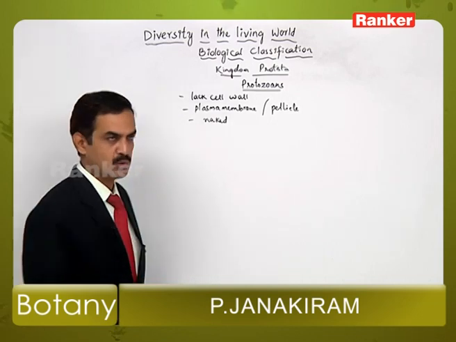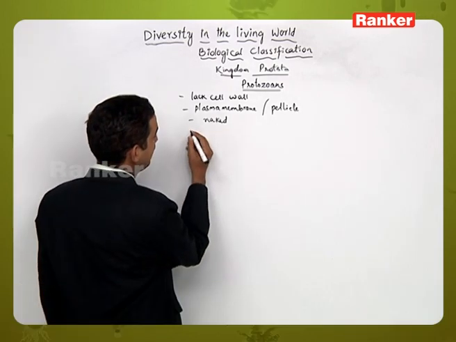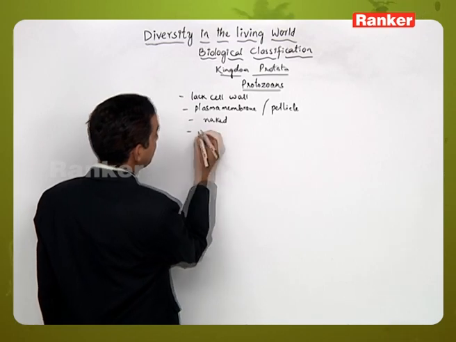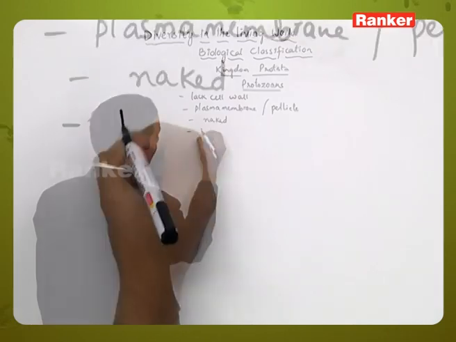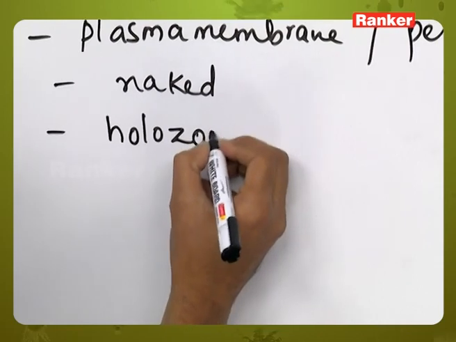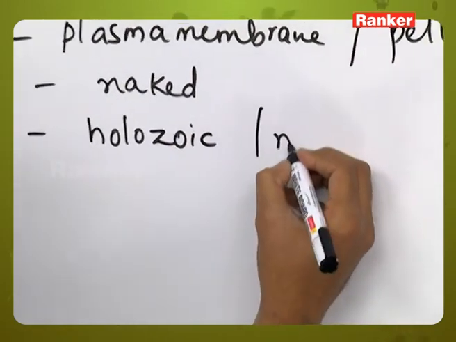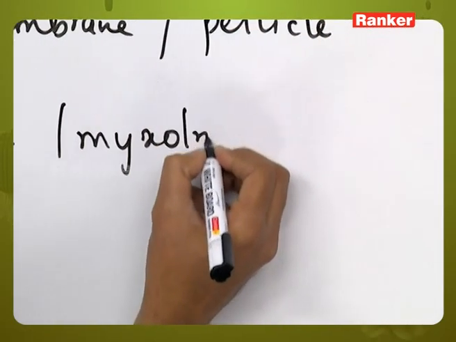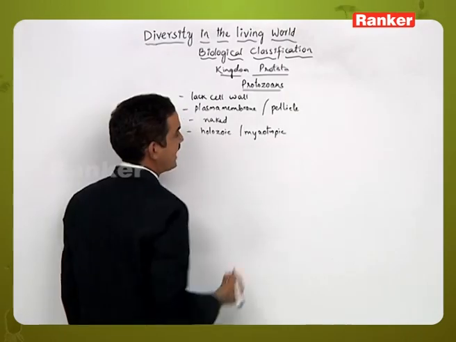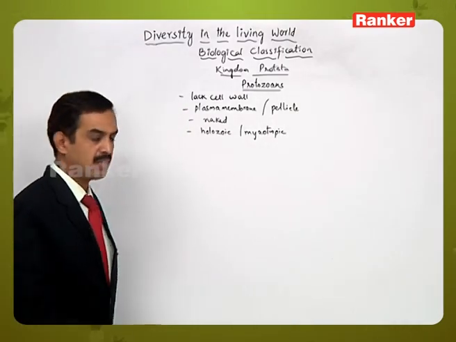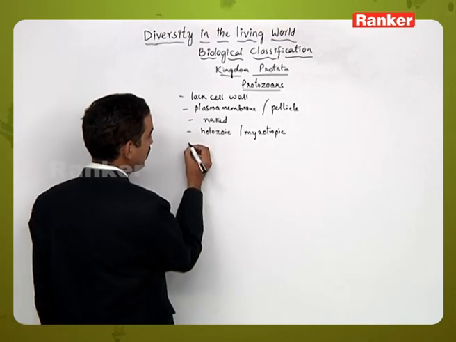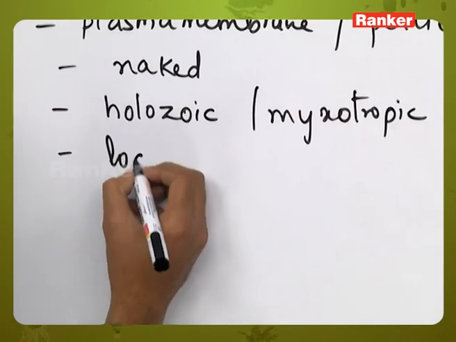Apart from this, some protozoans exhibit holozoic type of nutrition, or some exhibit mixotrophic type of nutrition, or heterotrophic type of nutrition is exhibited by some of the members. And these protozoans show locomotion.